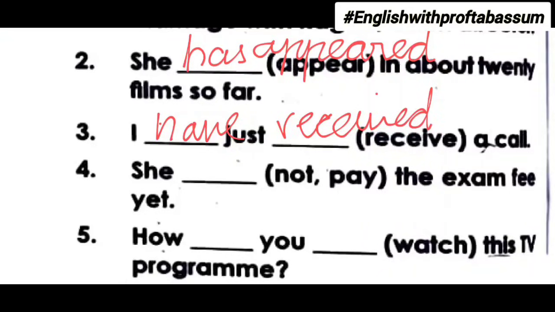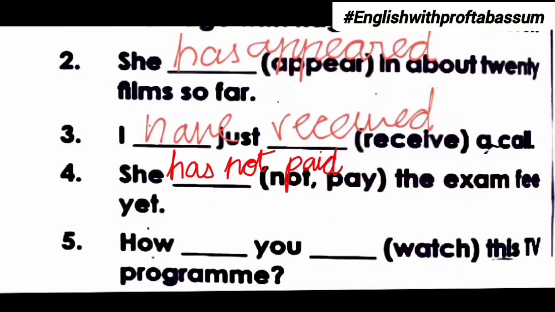Fourth one, she dashed the exam fee yet. So over here the hint is yet. Yet indicates an action that is not completed till now. The tense is present perfect tense. It means we need to apply has or have plus V3. So she is singular. So we will use has. Because in the bracket they have given not, so we'll write has not and pay will change to paid. That is the V3 form of pay.